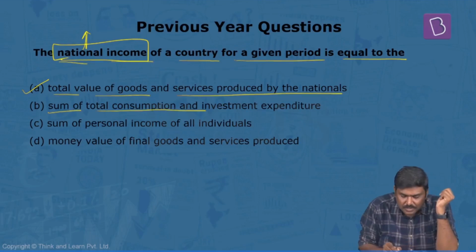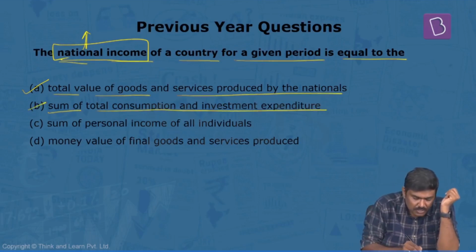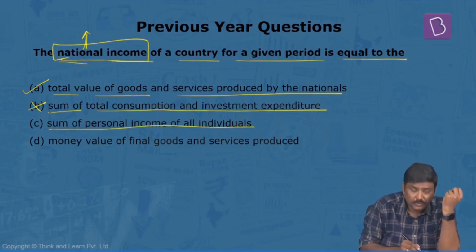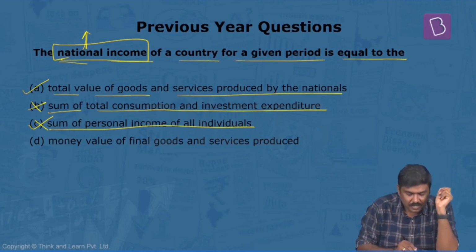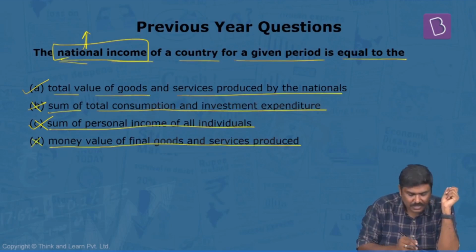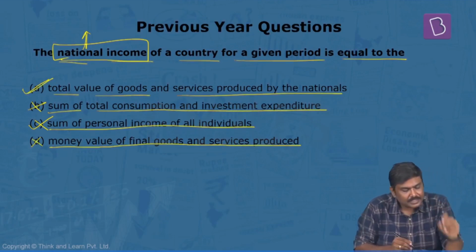Sum of total consumption and investment expenditure? No, this will give you part of GDP. Sum of personal incomes of all individuals? If you take all the individuals, then you'll get GDP, but not national income. Money value of the final goods and services produced? Again, GDP, not the national income. So option A is the correct option here.